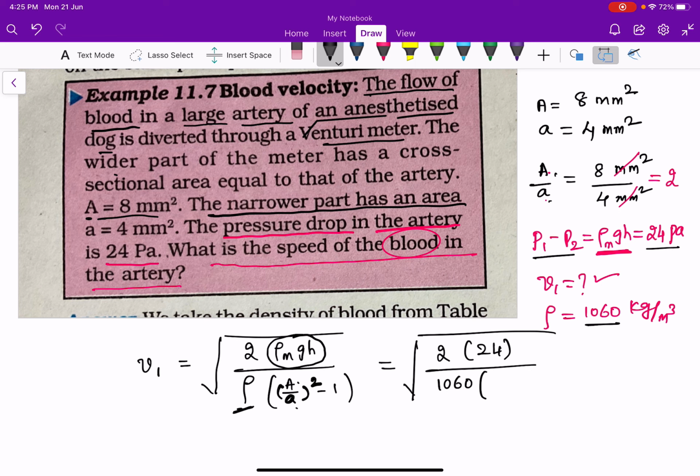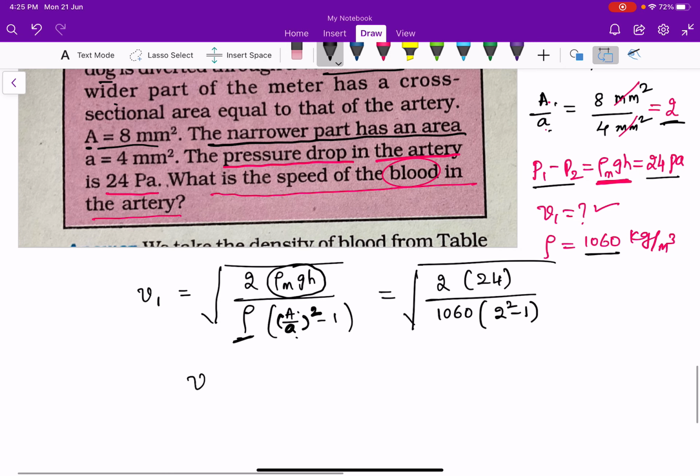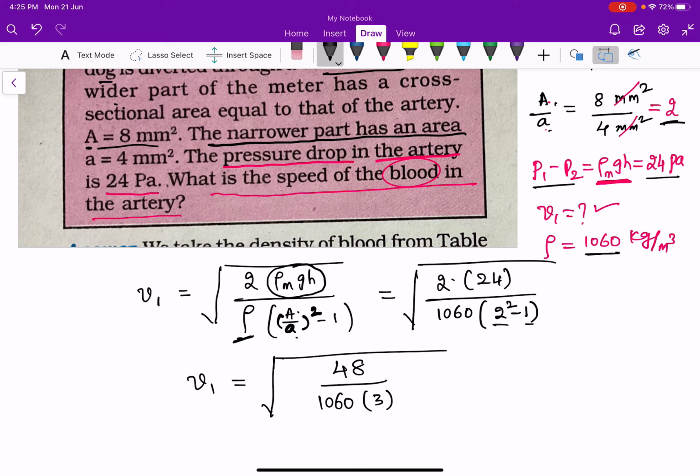A by small a is 2, so 2 square minus 1. So V1 is equal to the square root of 2 into 24, which is 48, divided by 1060 into (2 square minus 1), which is 3. By solving this, you will get V1 as 0.125 meter per second.